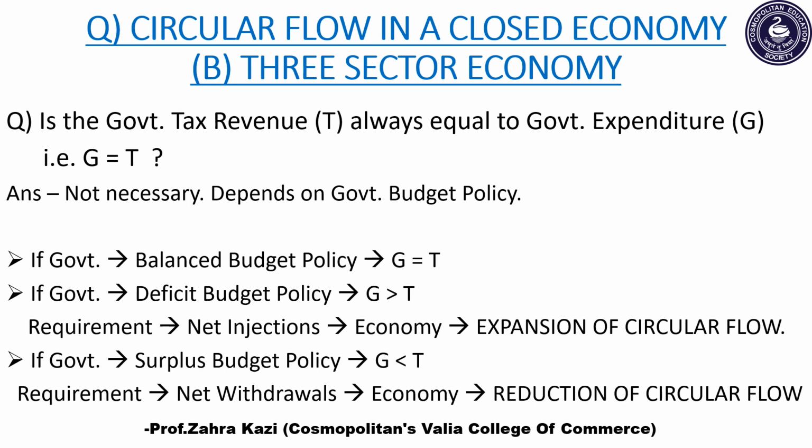And the third case is wherein the government adopts a surplus budget policy. When the government adopts this type of policy, its expenditure is less than its revenue. That is, G is less than T. So in this case, what is required? The requirement is of net withdrawal from the economy, and this will further lead to reduction of circular flow.